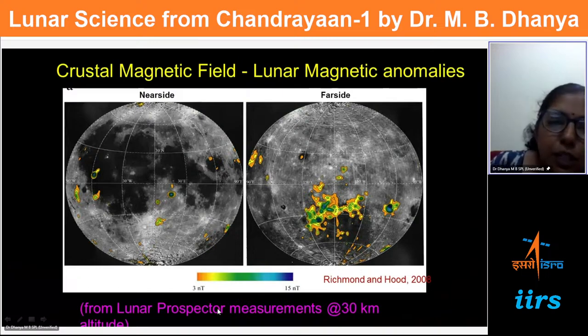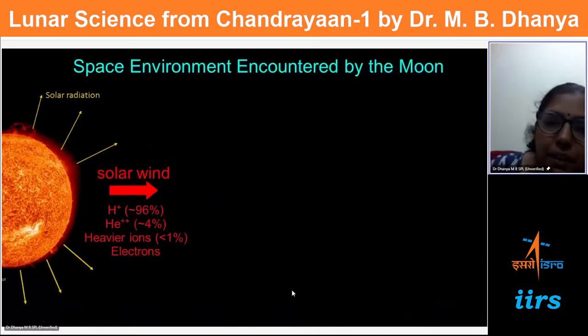These are basically from the Lunar Prospector measurements, and they are measured at 30-kilometer altitude. As we go down towards the surface, the strength will be more. You can see the maximum is 50 nanotesla. We were talking about 35,000 nanotesla in the case of Earth, so this is several orders lower. One may be tempted to think, is this magnetic field significant at all? Can it do something to the moon? Yes, definitely it can. That's what we are going to discuss.